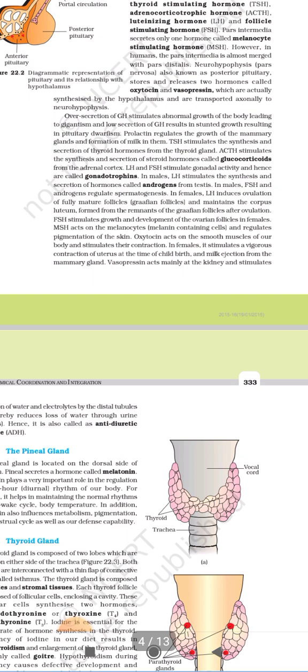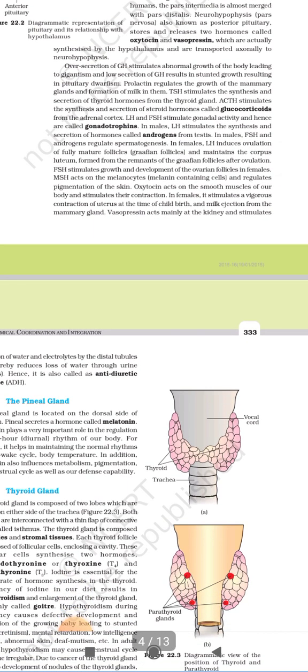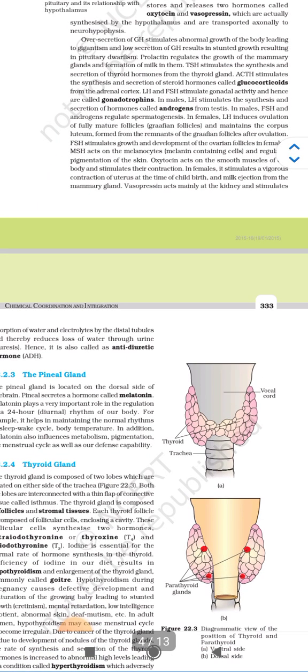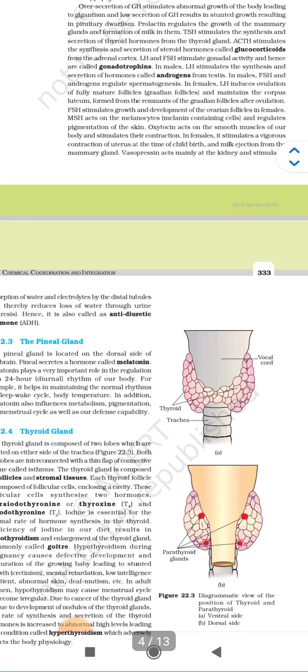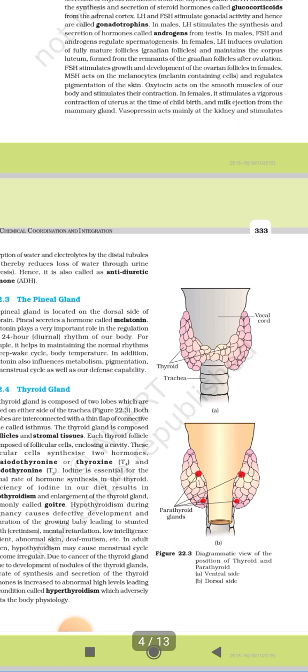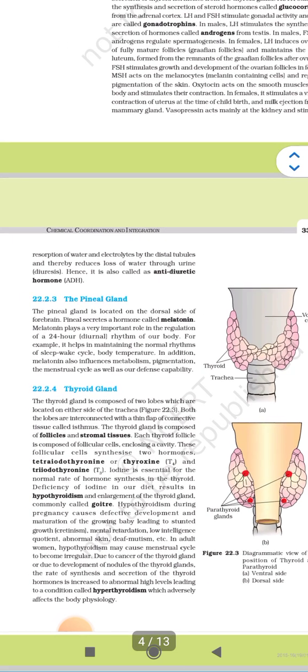In males, LH stimulates the synthesis and secretion of hormones called androgens from the testes. In males, FSH and androgens regulate spermatogenesis. In females, LH induces ovulation of the fully mature follicle, that is Graafian follicle, and maintains the corpus luteum formed from the remnants of Graafian follicles. FSH stimulates the growth and development of the ovarian follicle in females.